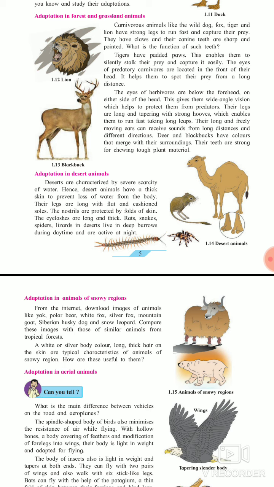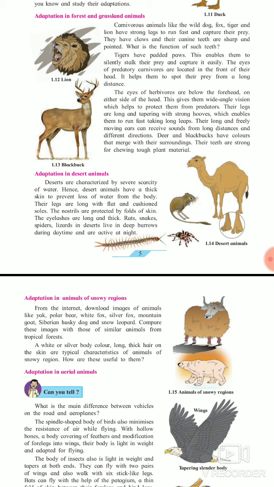Their long and freely moving ears can receive sound from long distances and different directions. As tigers have very wide angle vision, meaning they can see from so far, same here, these herbivorous animals have strong ears, so they can hear sounds of movement from a very long distance, in different directions. Deer and black bucks have colors that merge with their surroundings.